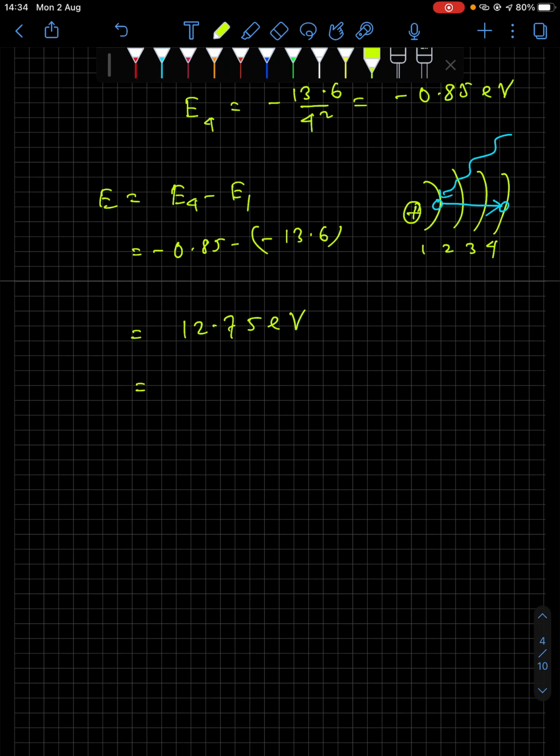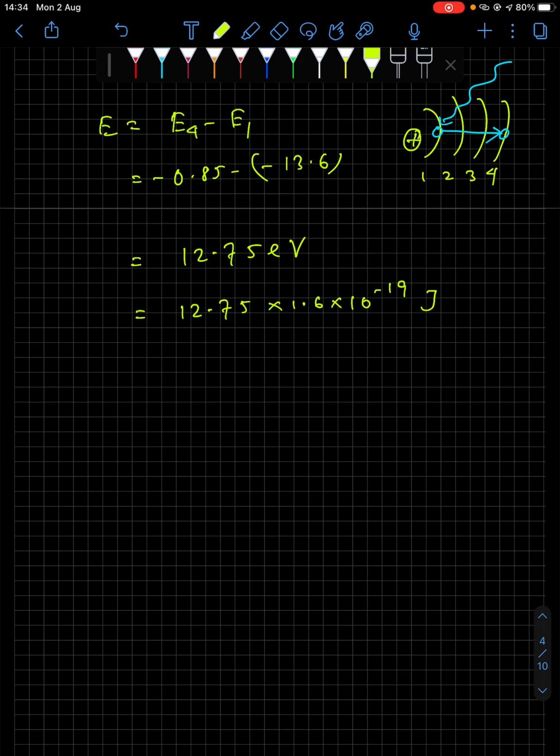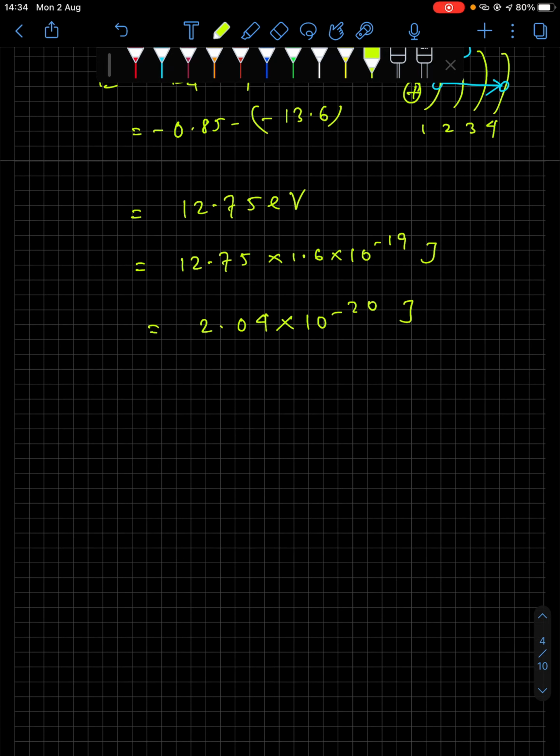Now when you convert that into joule, that is SI, 12.75, because we are finding out wavelength and frequency, therefore we need the result in SI unit. So into 1.6 into 10 to the power minus 19 joule. That's how you convert. Now this will get you 2.04 into 10 to the power minus 20 joule. So that is the energy.